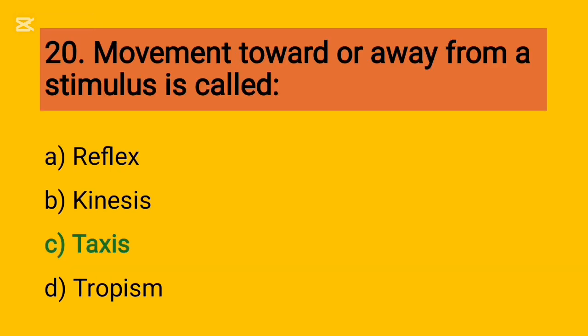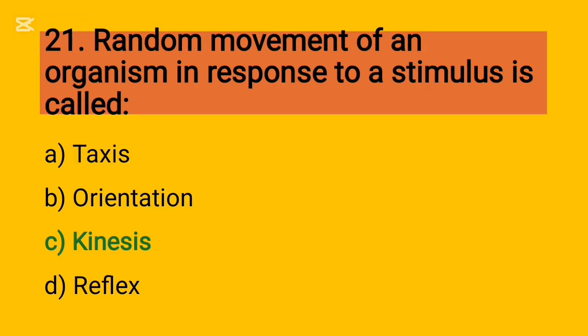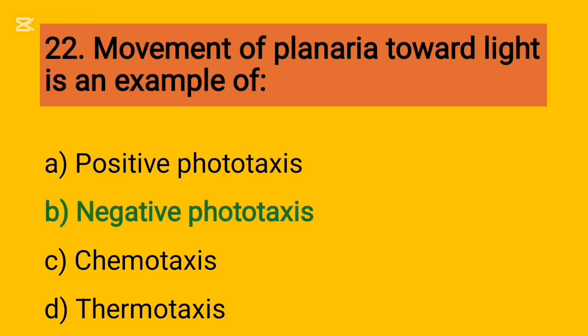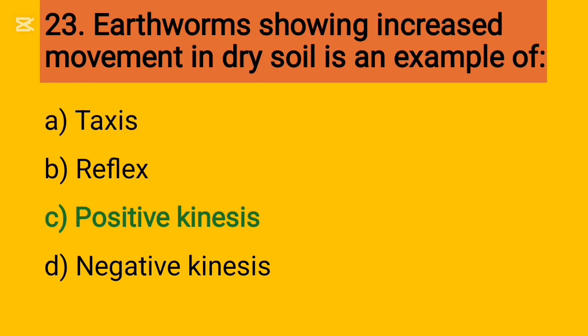20, movement toward or away from a stimulus is called taxis. 21, random movement of an organism in response to a stimulus is called kinesis. 22, movement of planaria toward light is an example of negative phototaxis. 23, earthworms showing increased movement in dry soil is an example of positive kinesis.